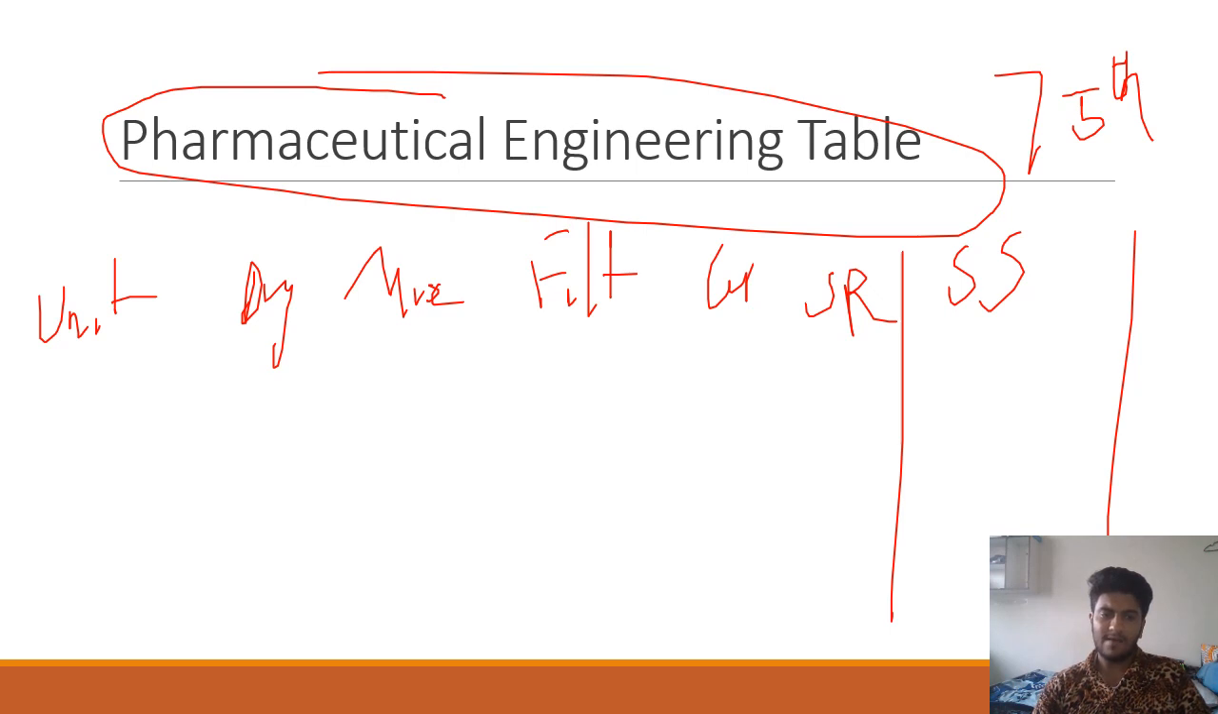Next up you have drying. You have various equipment, fluidized bed dryer and freeze dryer and vacuum dryer and all. So the phases of freeze drying: pre-freezing, pre-treatment, primary drying, secondary drying and all. So those are the things that are asked frequently.